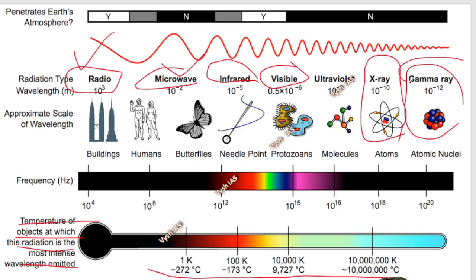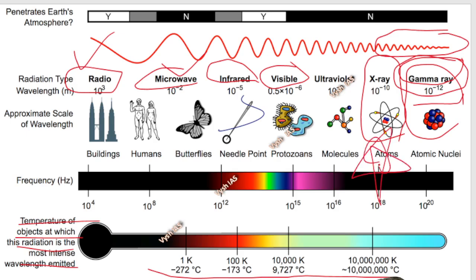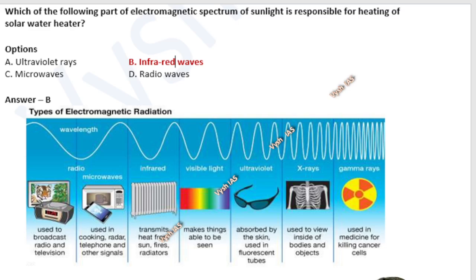In this, what you understood is gamma ray has the highest frequency, and see here, frequency, it is happening very frequently, but the wavelength is the shortest or smallest, given here as 10 raised to minus 12, and it will have the highest energy also. So gamma can be considered the highest form of energy of light. In space, suppose there is a star and that star explodes or bursts, at that time that much energy or light will be coming out, and that we call a gamma ray burst.